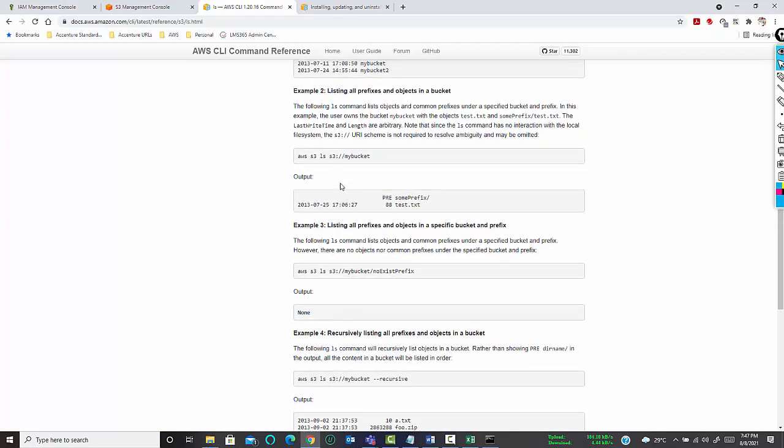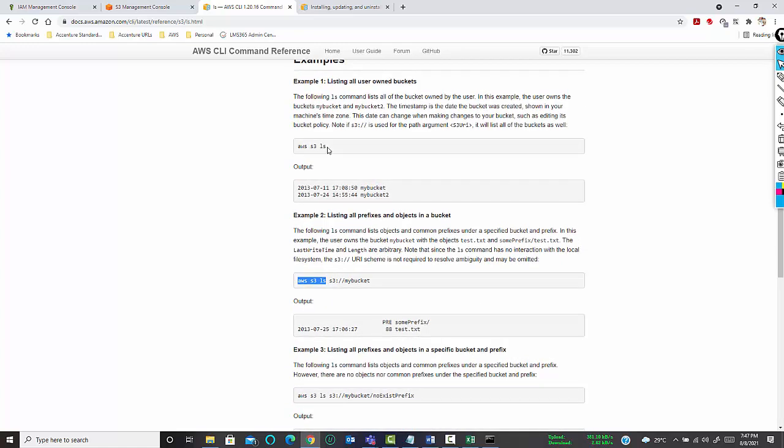So once you give the command aws s3 ls and then the bucket name, it will show you any files which are stored in this bucket. And if you give only the command aws s3 ls, it will show you all the buckets which are currently present in that particular region. So this is the command aws s3 ls. It will show you all the bucket names.